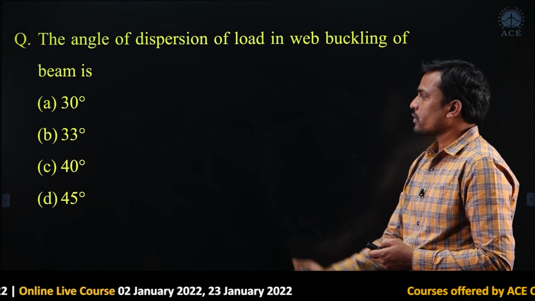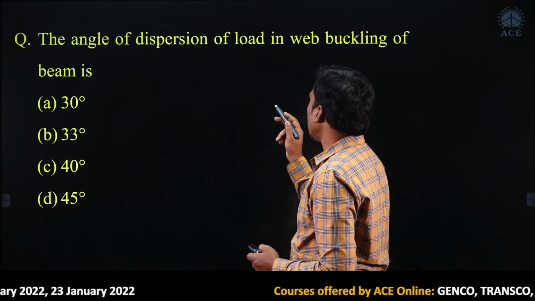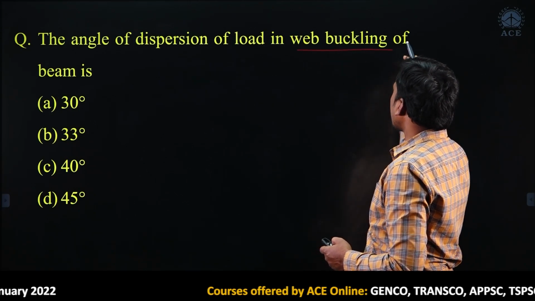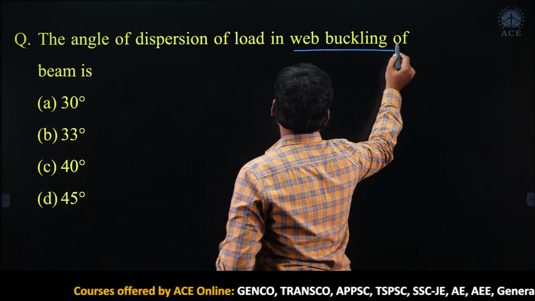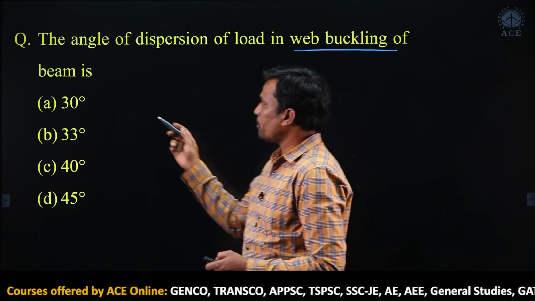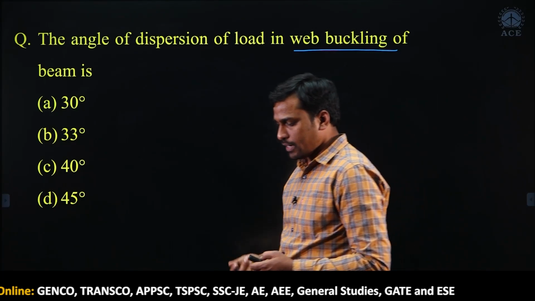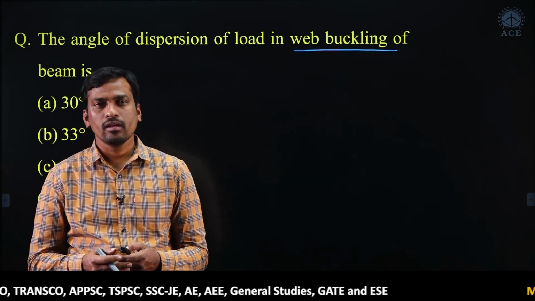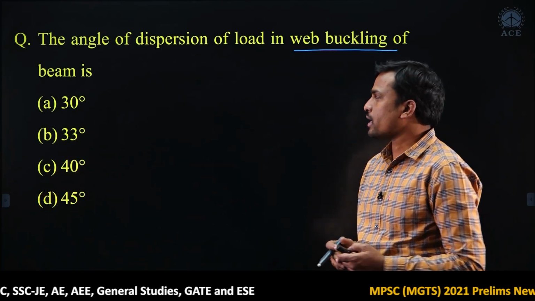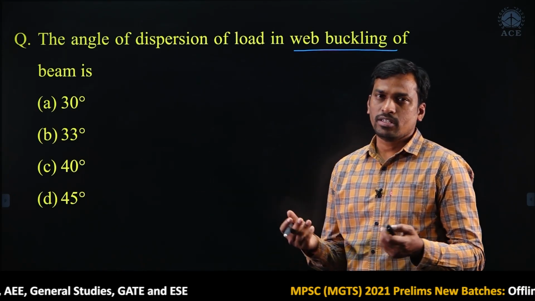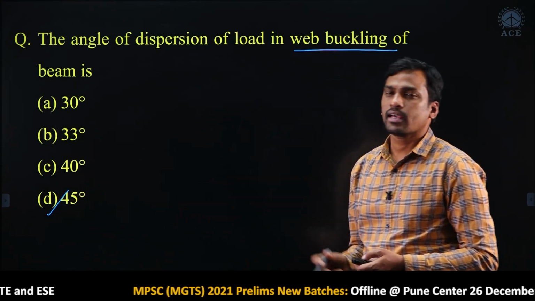Now this is question number 1. The angle of dispersion of load in web buckling given, please. Web buckling of beam. So, this is a question from the beams chapter. In the beam chapter I explained the definition of web buckling and web crippling. So, this is web buckling, but he is asking about load dispersion. Generally load dispersion is always 45 degrees, so option D is correct.